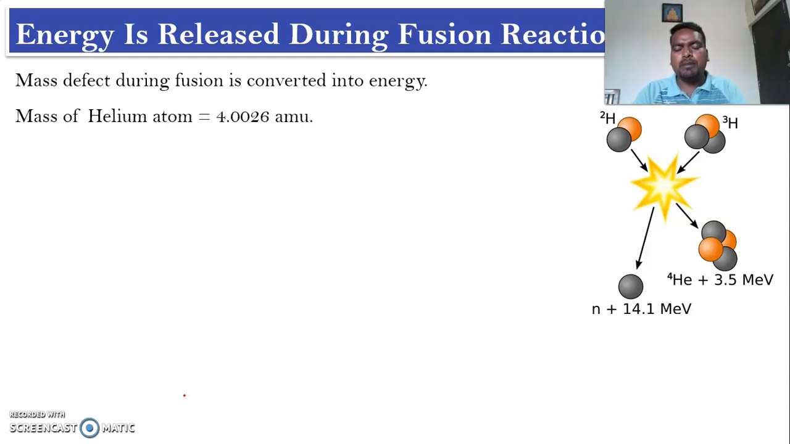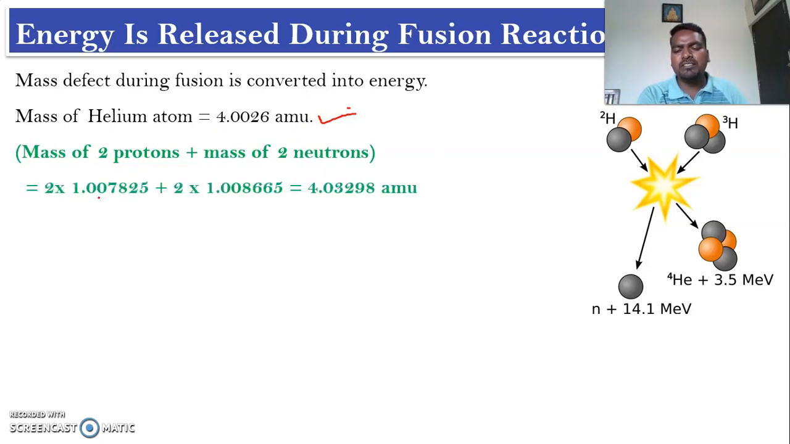You know the mass of helium is 4.0026 AMU. You know the meaning of mass defect and binding energy. Helium has 2 protons and 2 neutrons. The mass of a proton is 1.007825, times 2, plus there are 2 neutrons, the mass of 1 neutron is 1.008665. If you simplify, you are going to get 4.03298. This is the sum of the individual masses of protons and neutrons.